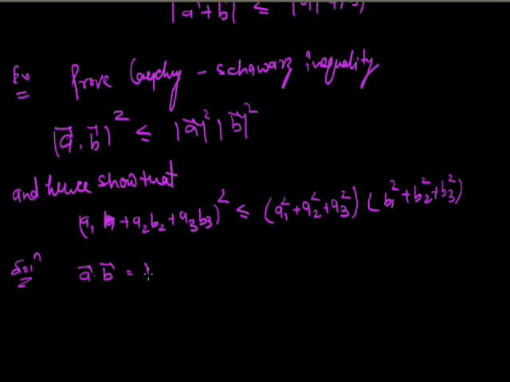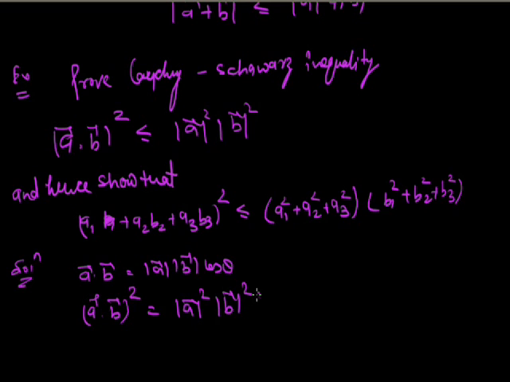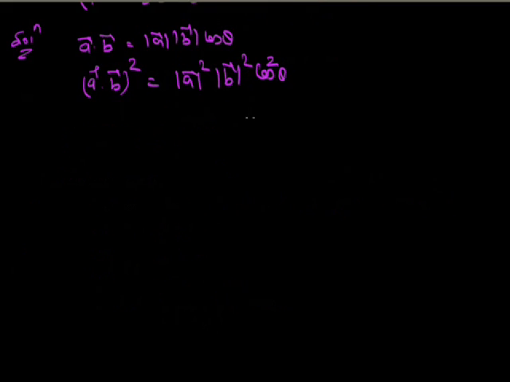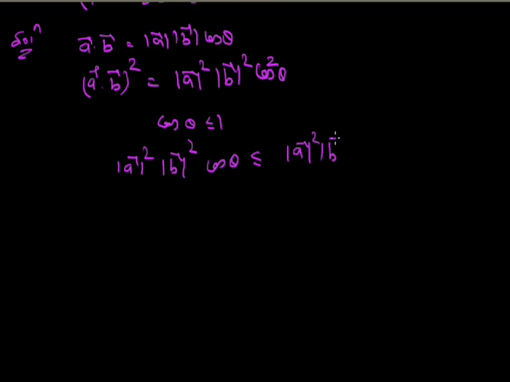A vector dot B vector equals magnitude of A vector magnitude of B vector cos theta. Now A vector dot B vector whole square is magnitude of A vector square magnitude of B vector square cos square theta. Now again take this condition, cos theta is less than or equal to 1. So now again multiplying both sides, this side is also magnitude of A vector square magnitude of B vector square.